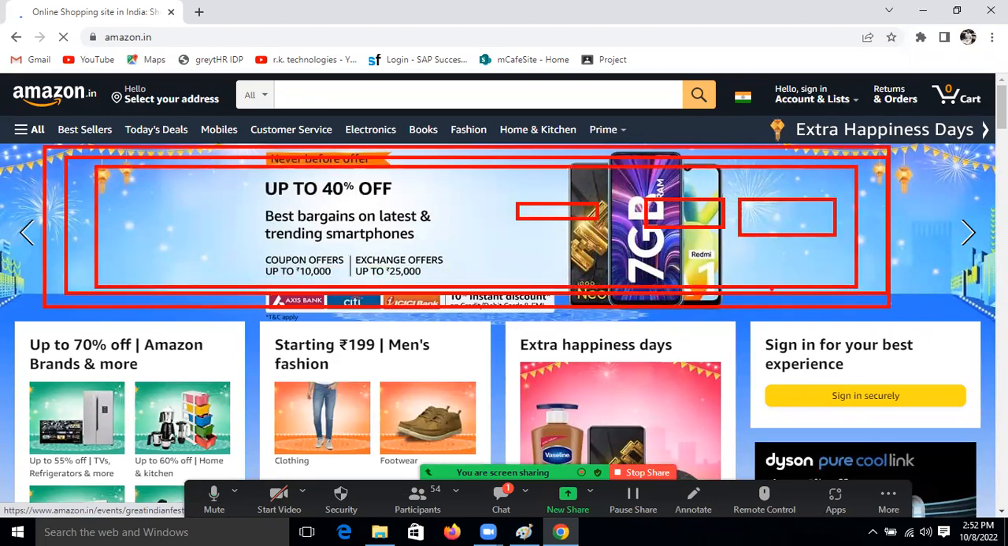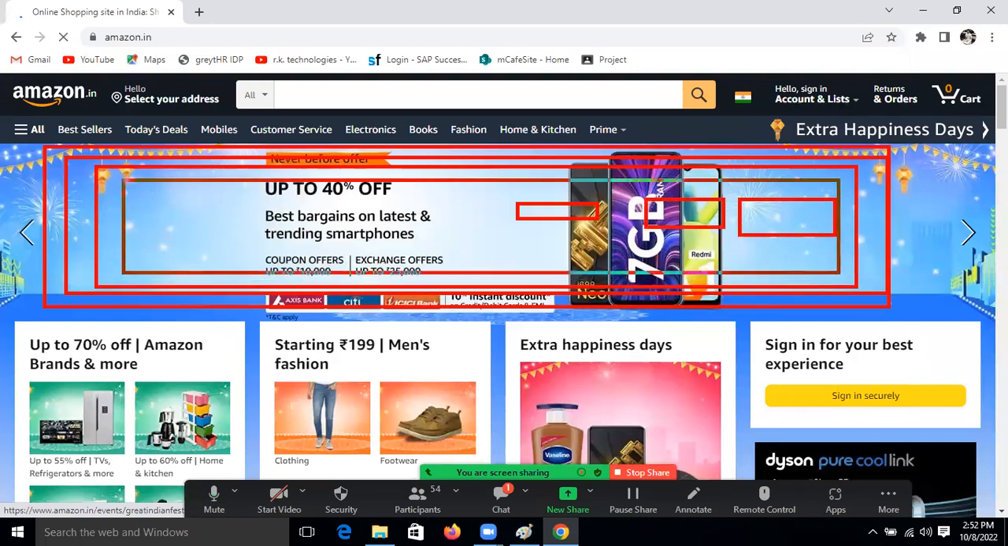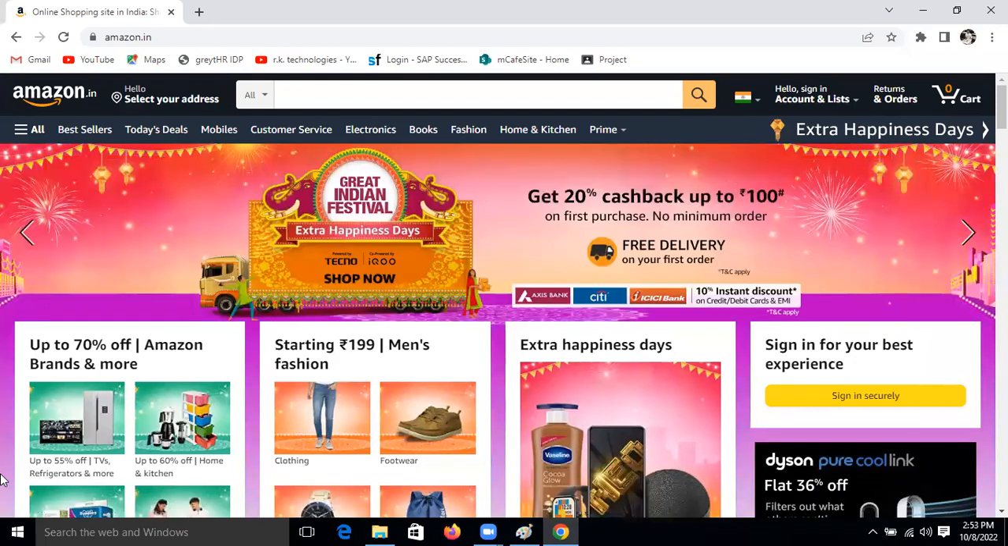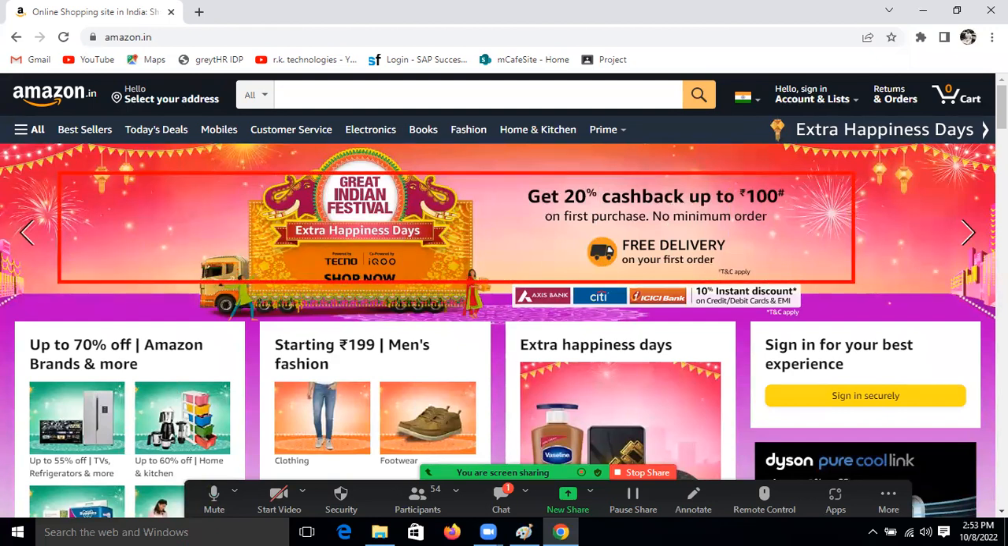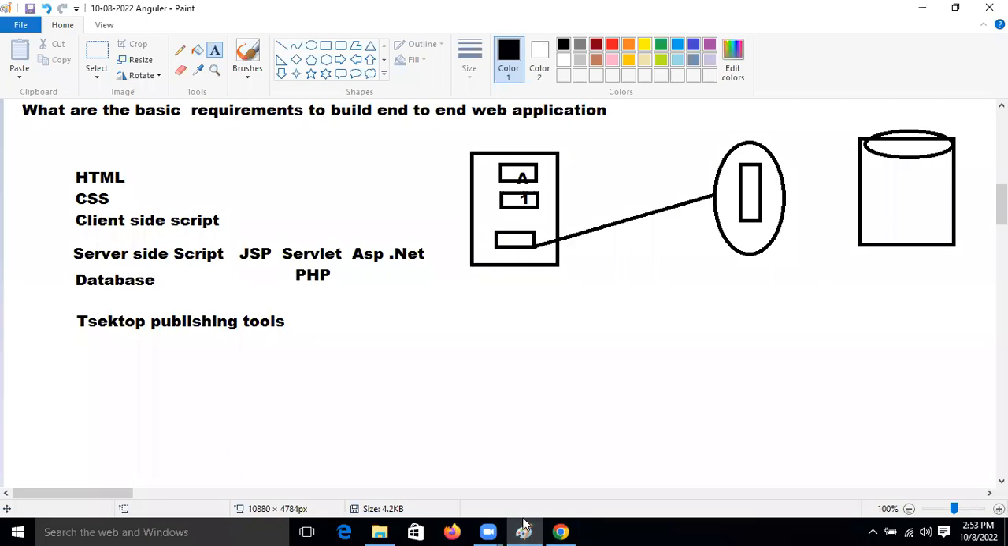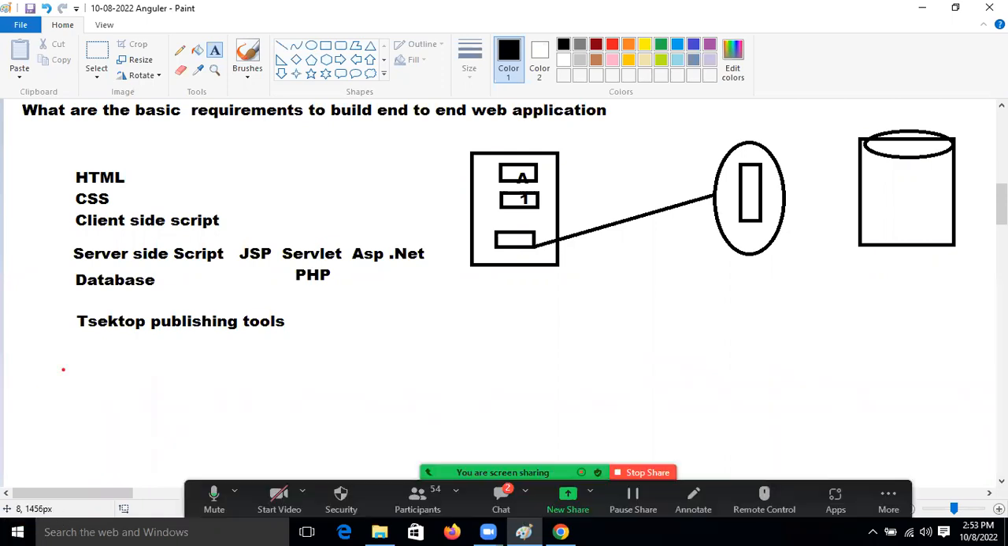We are developers, friends. We are not designers, right? So to design this kind of thing, we need some tools, like Photoshop, Flash Player or Corel Draw. By using this kind of tool only we can design. If the person knows this kind of publishing tool, then the person can work in this area, na?